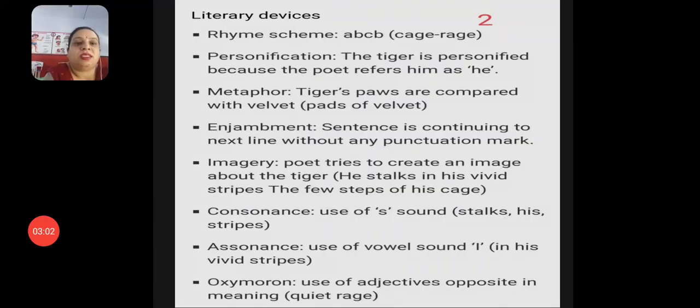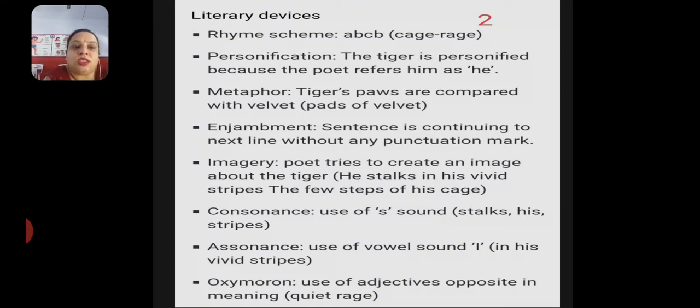Let's see the rhyming scheme of this stanza. Rhyming scheme of the stanza is abcb. Number 2 literary device is personification. The tiger is personified because the poet refers to him as he. Number 3 is metaphor. Tiger's paws are compared with velvet, which are pads of velvet. Number 4 is enjambment. Sentence is continuing to the next line without any punctuation mark.